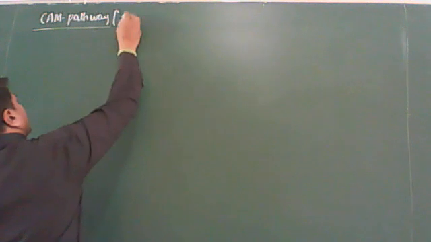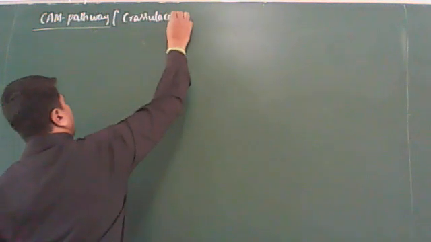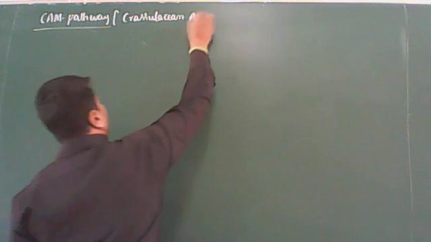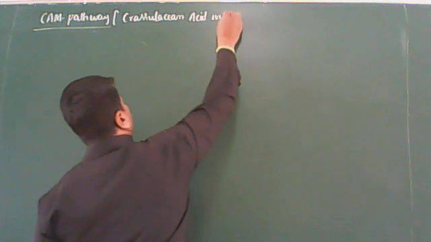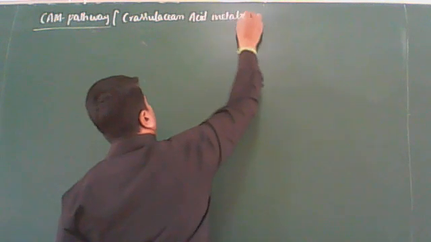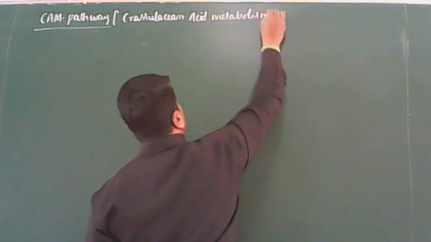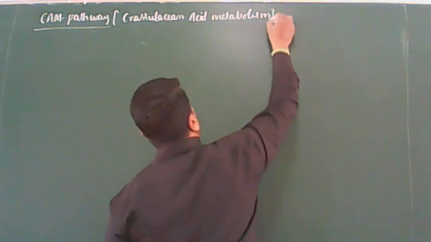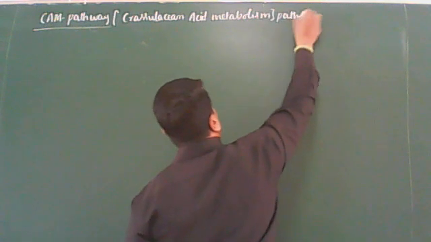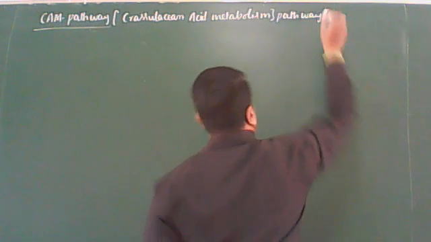Now let us come to the CAM pathway, nothing but Crassulacean acid metabolism pathway.